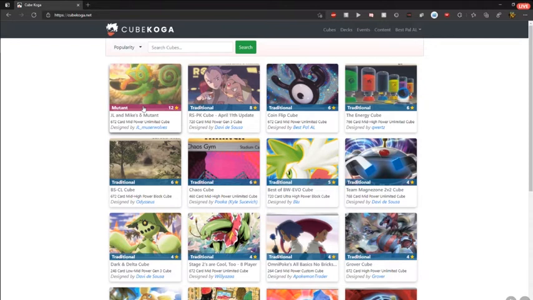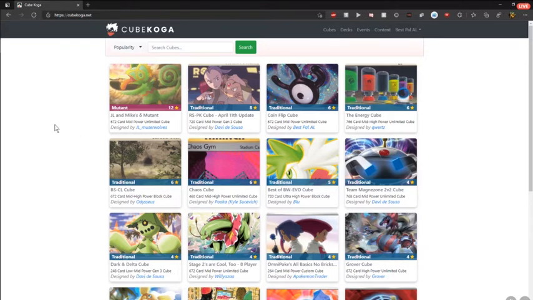Yeah, I mean that's awesome. I mean, who doesn't love Cube, right? Especially if you're watching this channel. It is a really awesome place to build your own cubes. It's so easy, and I feel like there's always more popping up there. In fact, if you go on there right now, you can see all sorts of cubes that other people have made. So Al's going to walk us through basically how the website works and what you can expect when visiting Cube Koga. So Al, without further ado, take it away.